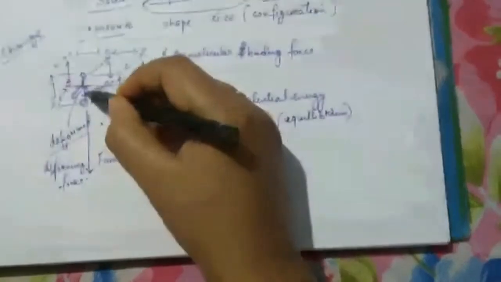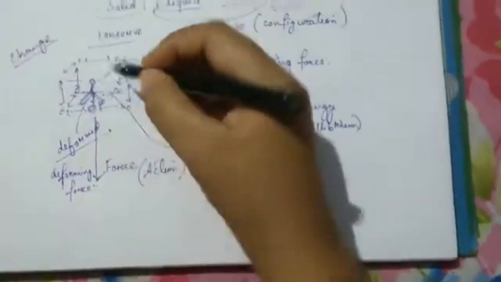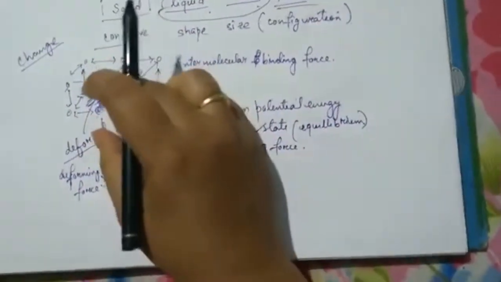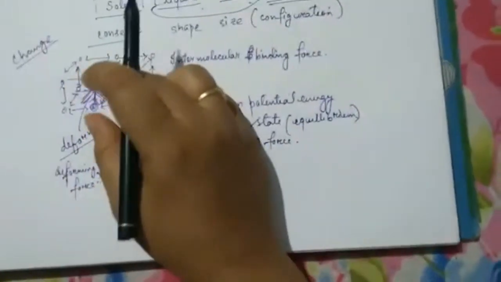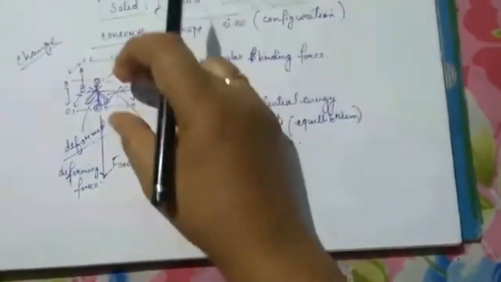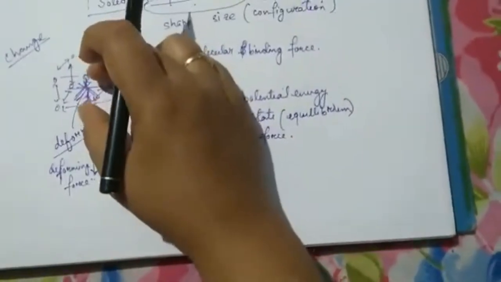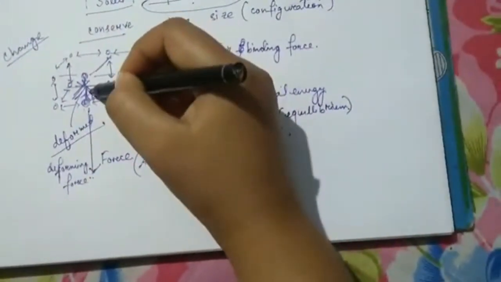The molecule will try to go back to its original position and bring back the initial distance between them. Listen to me very carefully. When you release this force, they will try to come back to their original position, but then they will also have to do some work, isn't it?